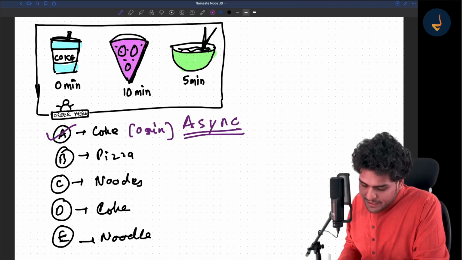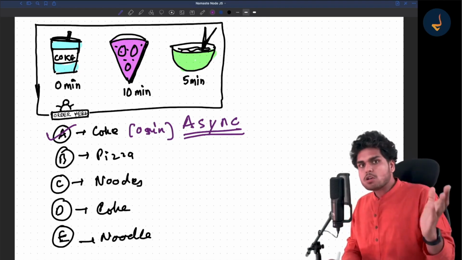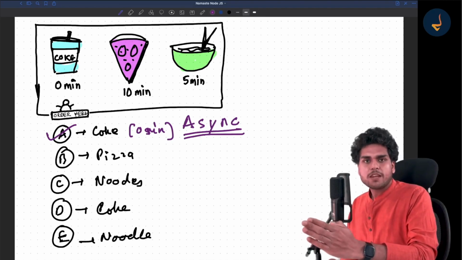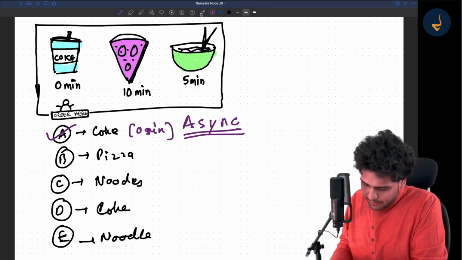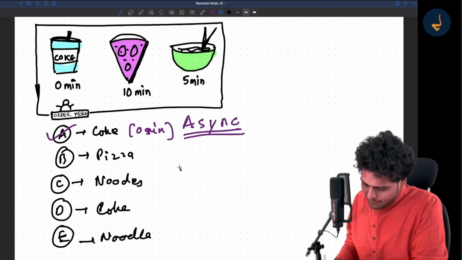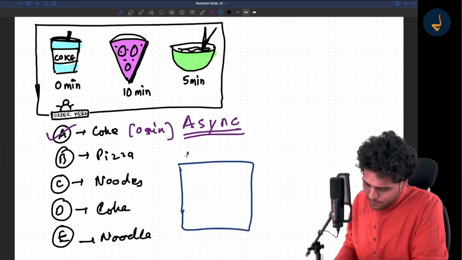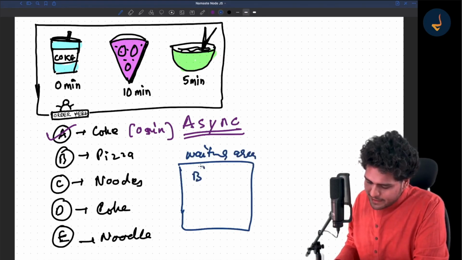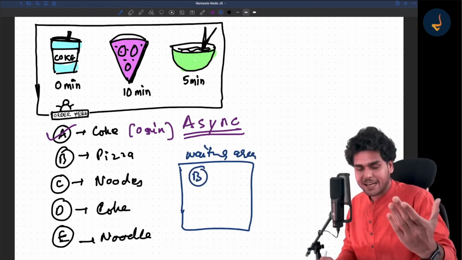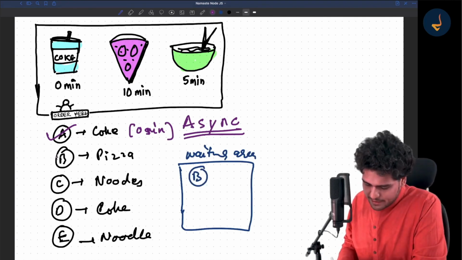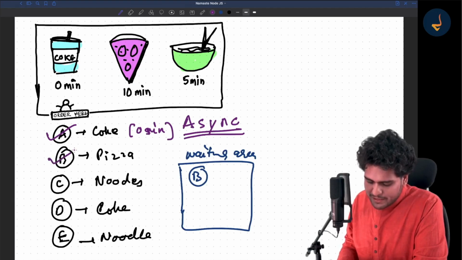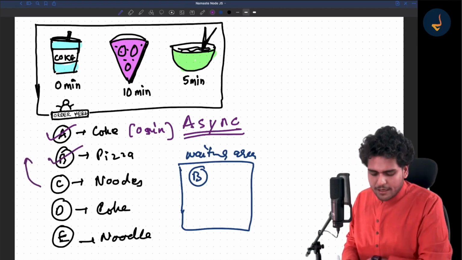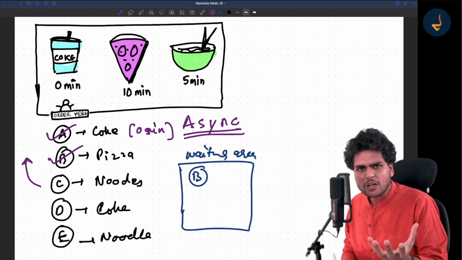Now person B goes away from the queue and sits in a waiting area or somewhere. Suppose you have a waiting area. Let's create a waiting area over here. And now person B goes and sits over here because his pizza is getting ready. Meanwhile, B has gone away from the queue, so now person C can order, isn't it?